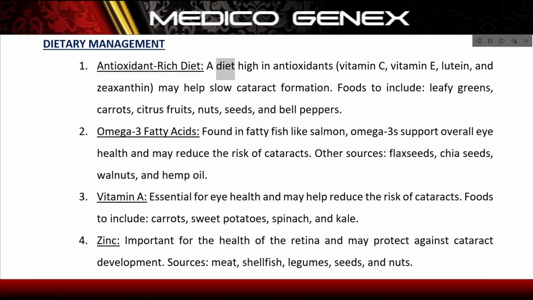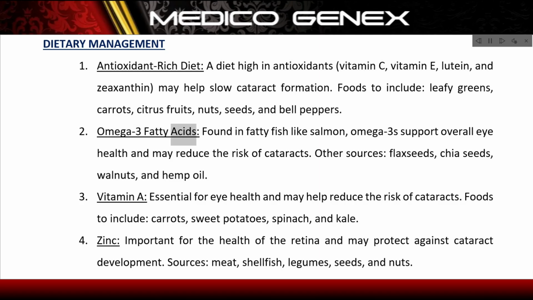Antioxidant-rich diet. A diet high in antioxidants, vitamin C, vitamin E, lutein, and zeaxanthin may help slow cataract formation. Foods to include: leafy greens, carrots, citrus fruits, nuts, seeds, and bell peppers.